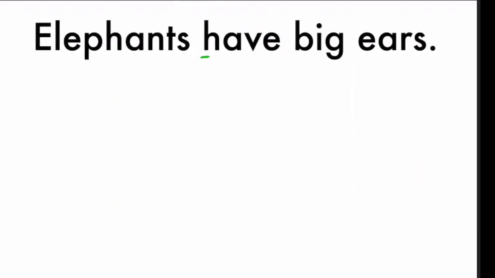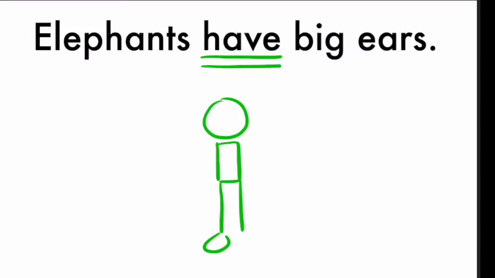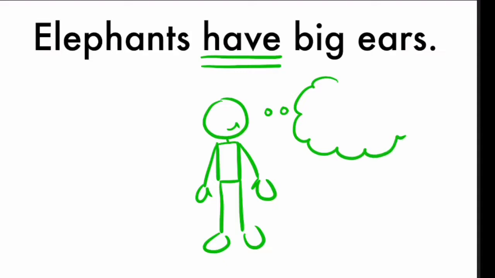The next sentence is: elephants have big ears. In this sentence, the verb is to have. Unlike the verb to be, the verb to have is not a strong verb, just a regular guy, no big muscles, so it cannot make negative sentences and questions itself. It needs an auxiliary. When the auxiliary is in the sentence, the verb is not conjugated, and in present simple tense, the auxiliaries are do and does.